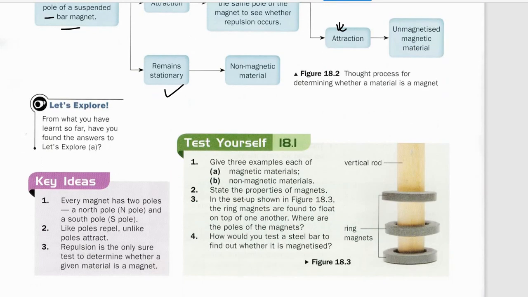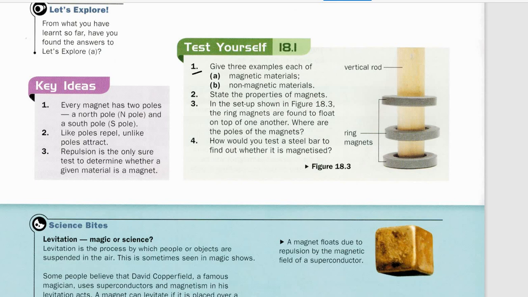Now let's have questions. The first question asks you to give three examples of magnetic material. Just now we have discussed that it's steel, iron, cobalt, nickel. What is a non-magnetic material? You can add a very simple one that we see every day, like wood, plastic, brass, paper. Okay, state the property of a magnet. If you want, you can give me these answers in the comment box.